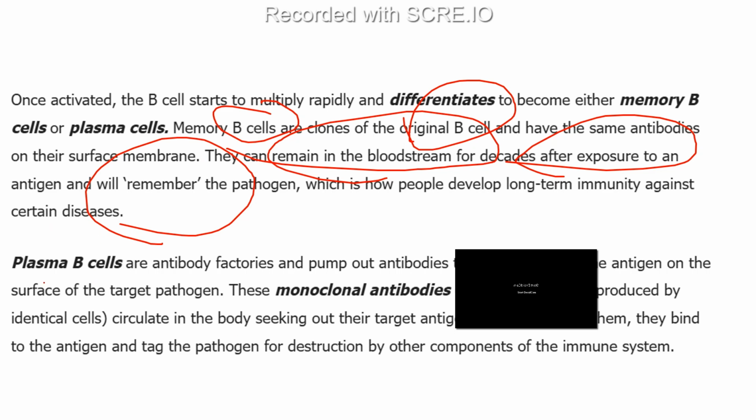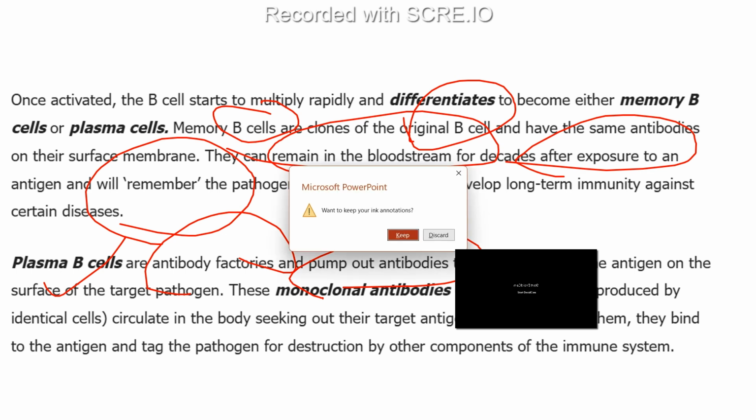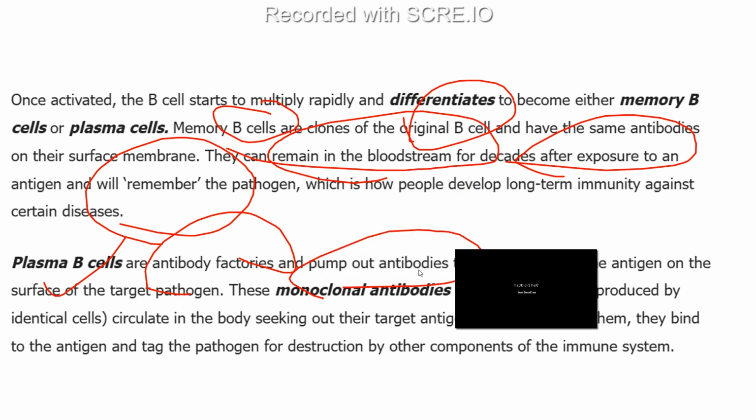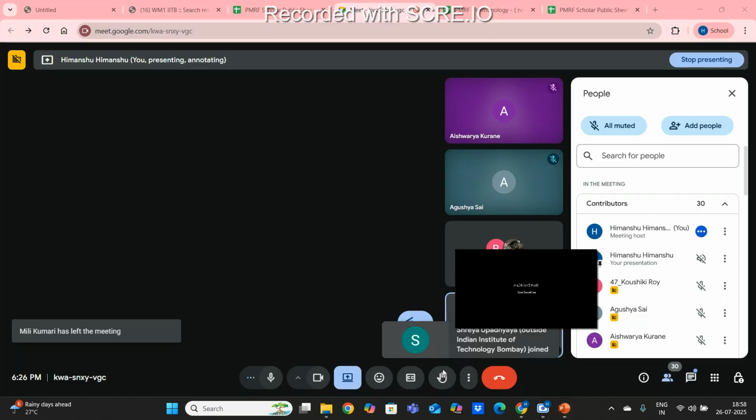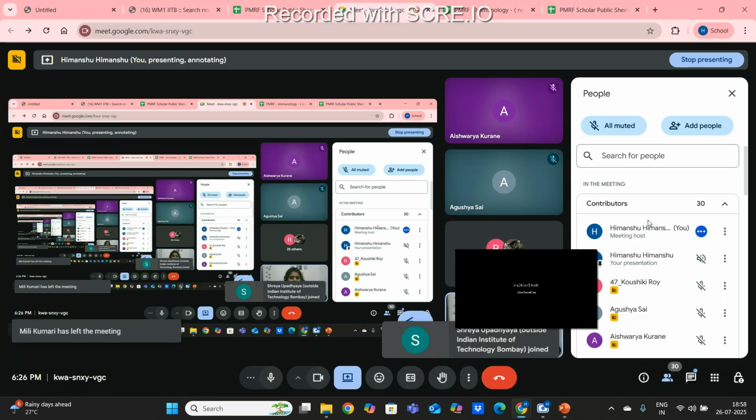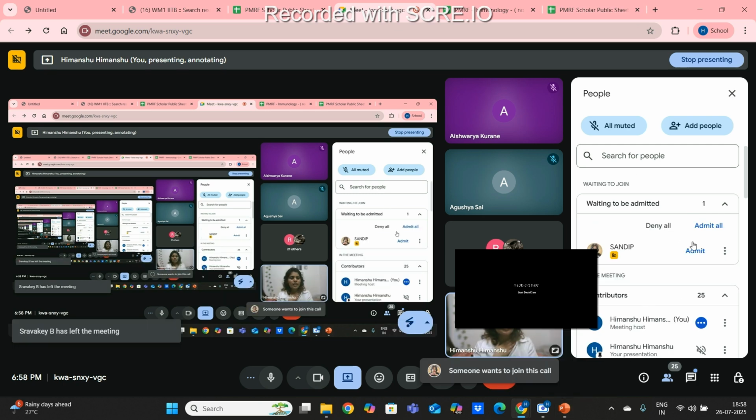Now, these plasma B cells are antibody factories, and they pump out antibodies specific to the antigen. These monoclonal antibodies circulate inside our body so that they can recognize that particular type of antigen.